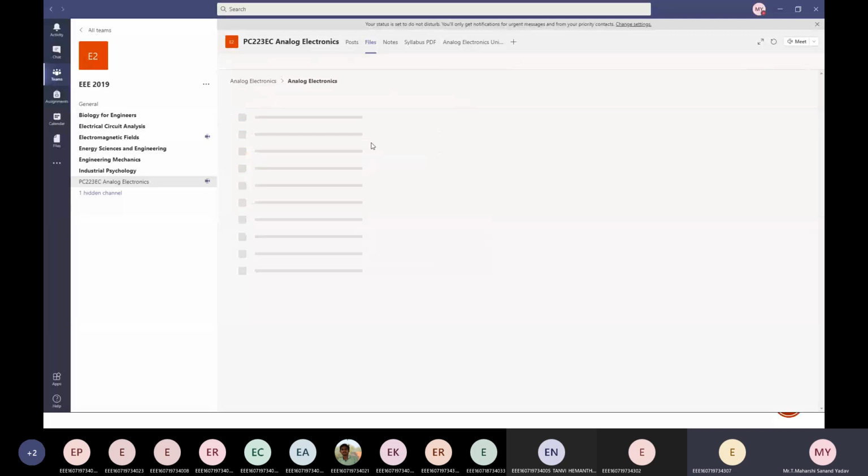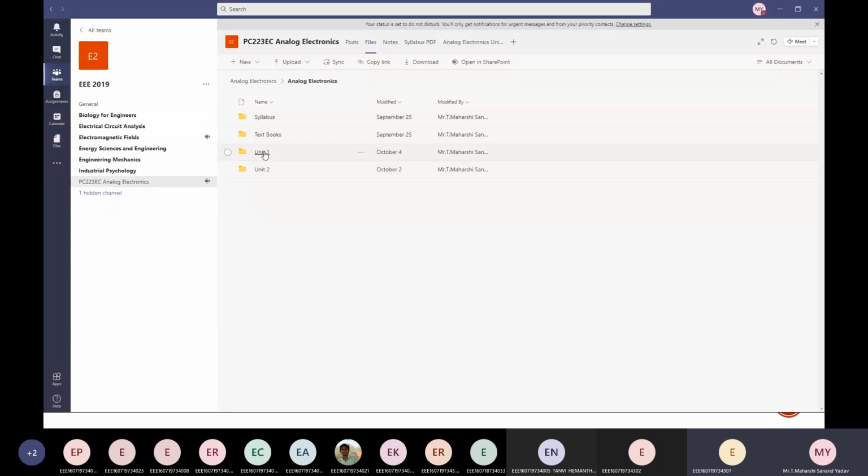In Files, under Analog Electronics, here this is unit 1 notes, complete notes. Written notes is there, followed by PPT.